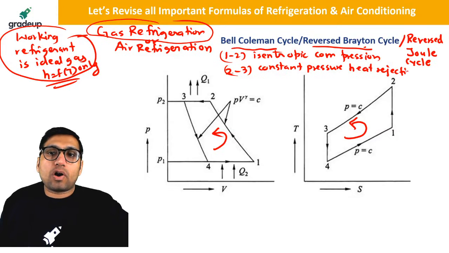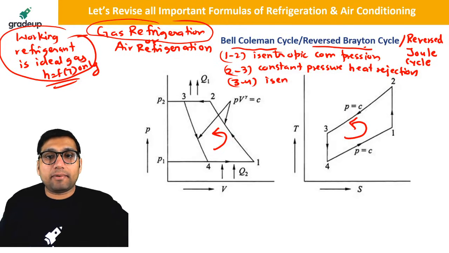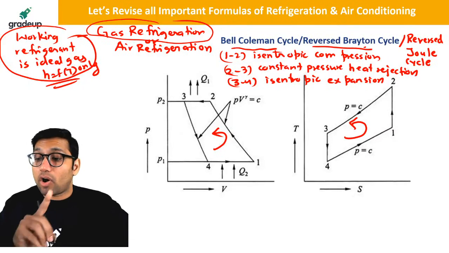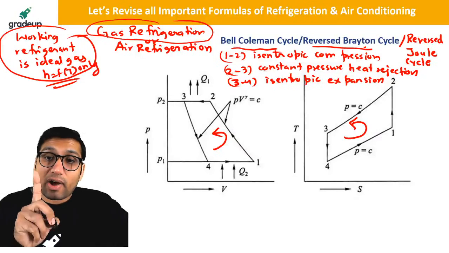We'll be using a cooler, not a condenser here. Then 3 to 4 is isentropic expansion. We'll not be using a throttling device here. We'll be using an expander, not a throttling device. Why?